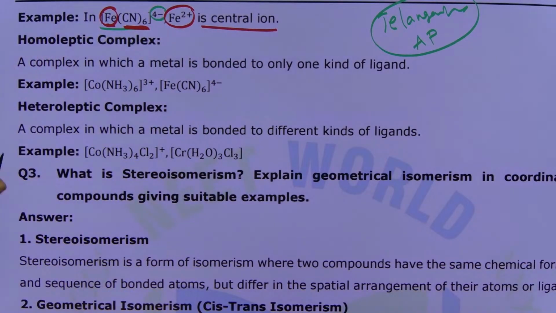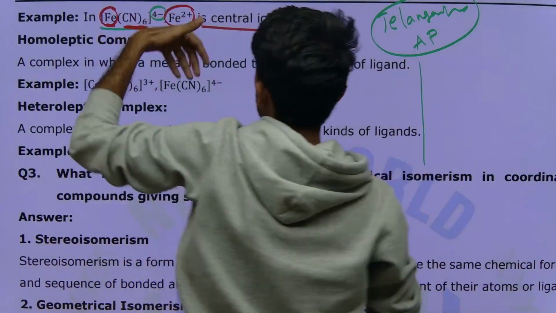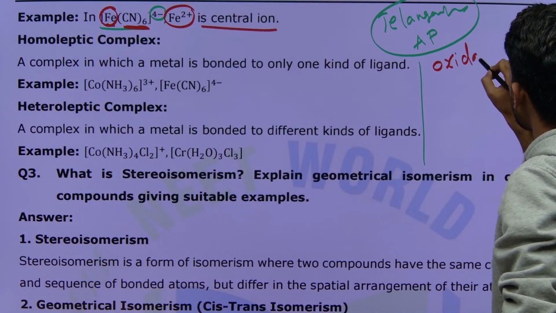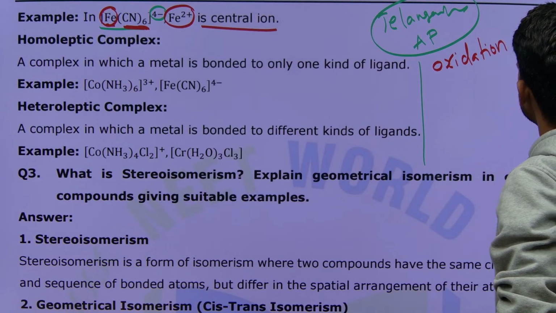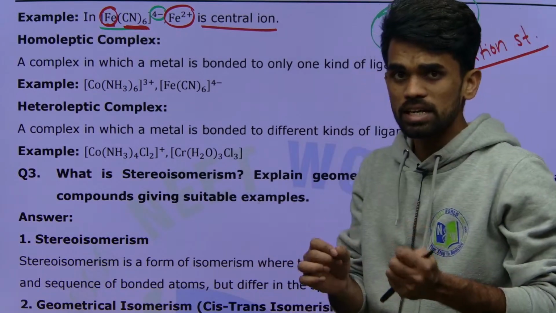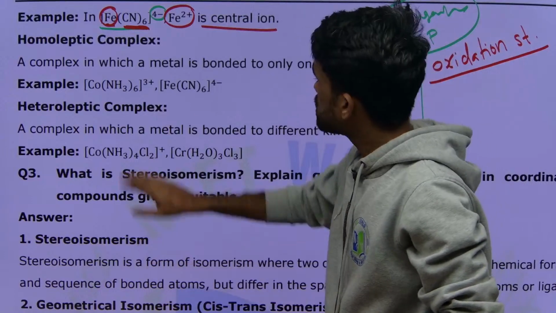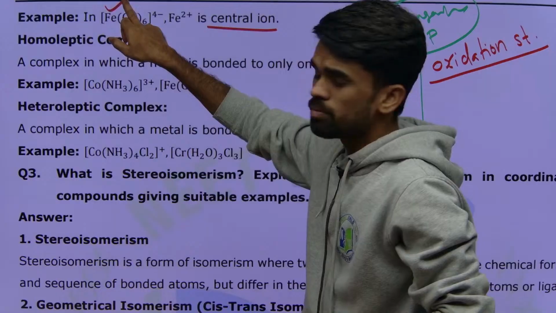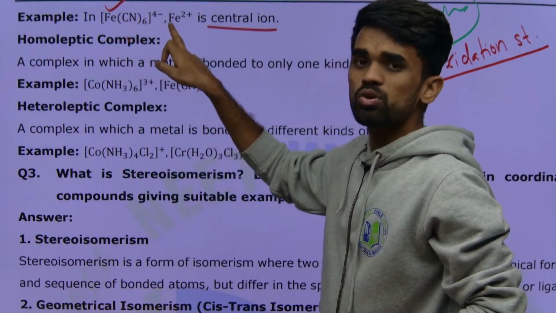Next, one more new term I am adding out of this discussion, that is oxidation state. What do we mean by oxidation state? Oxidation number or oxidation state is the arbitrary net charge present on the central metal atom when all the ligands are removed from that central metal atom.